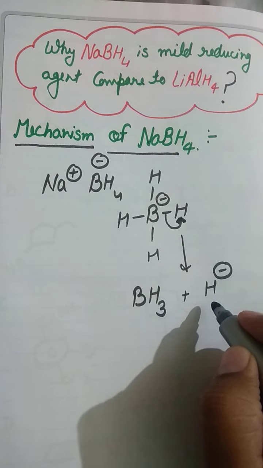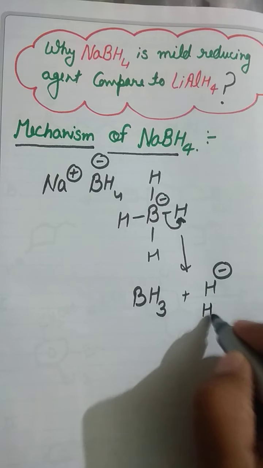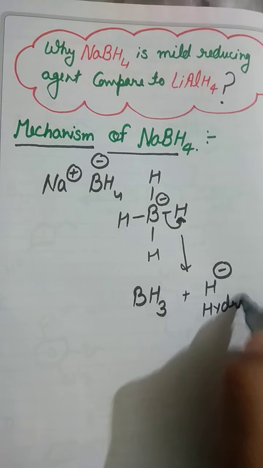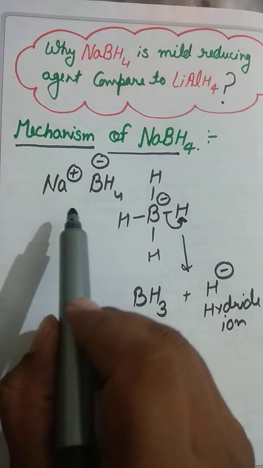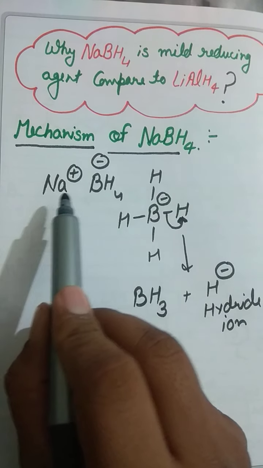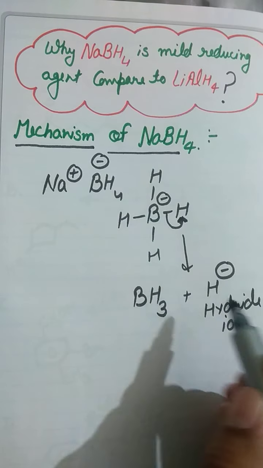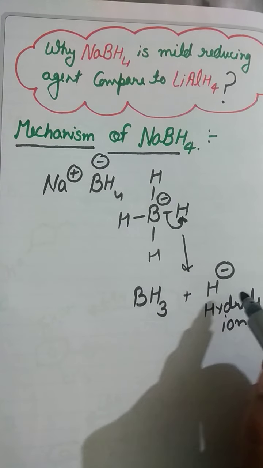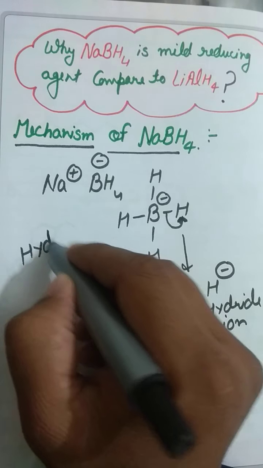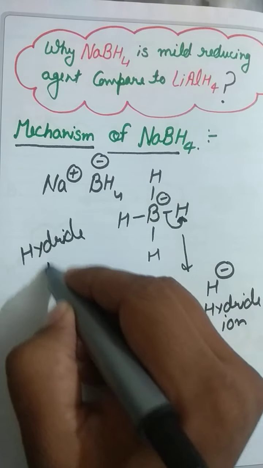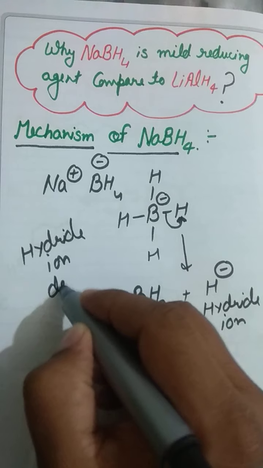Now this H minus ion is known as a hydride ion. So we can understand that sodium borohydride is a hydride ion donor. So basically NaBH4 is a hydride ion donor.